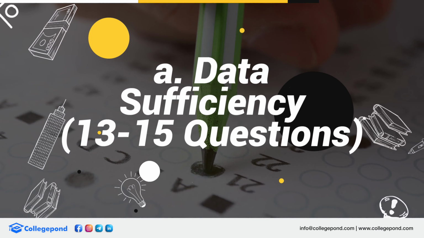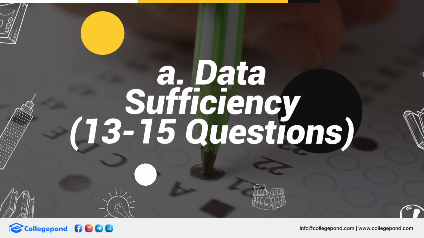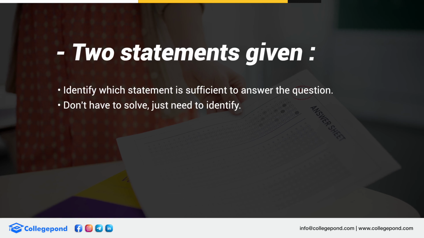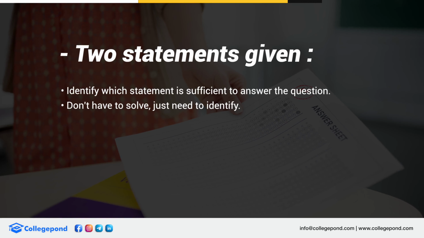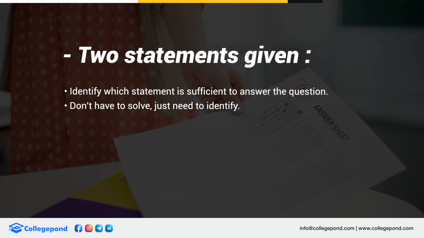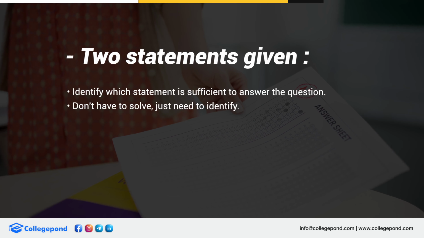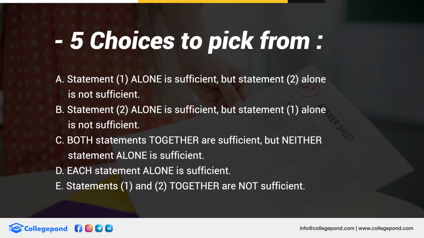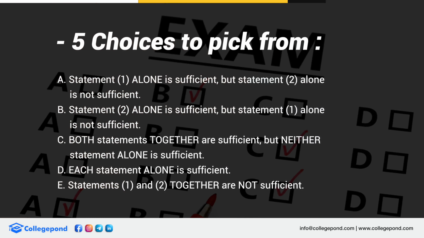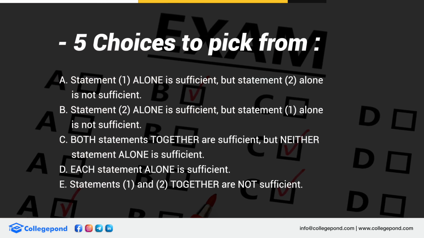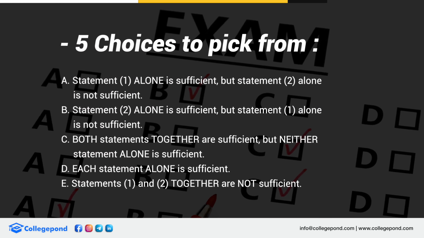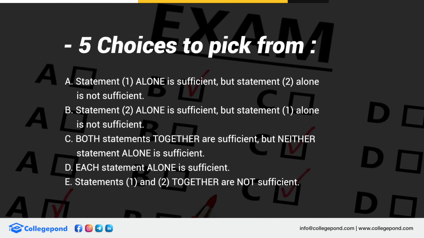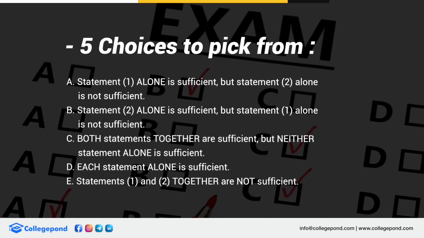Let's try to understand what happens in data sufficiency. Two statements will be given, and you have 5 choices to choose from. Guys, understand, you don't need to solve to get the answer. You need to figure out whether from statement 1 alone you can find the answer, from statement 2 alone you can find the answer, or you can find the answer individually through both the statements alone, or you need both the statements together to find the answer. And option E says that even with A and B both together, we cannot find the answer.